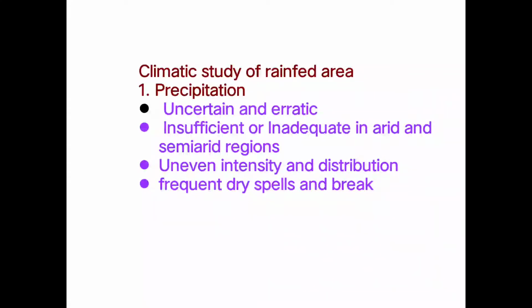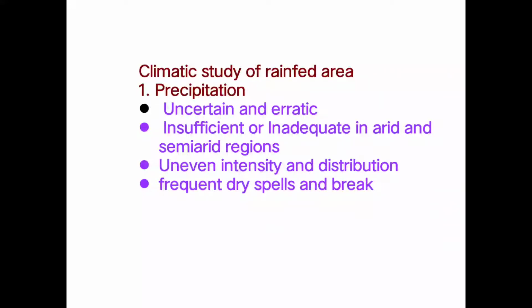In different parts of the country, the intensity of rainfall is uneven, that means there is no equal intensity among all the regions of the country, and there is also no even distribution of the rainfall. Then there is the frequent occurrence of dry spells and monsoon breaks in the rainfed area, and this is one of the reasons behind the failure of crop production in the rainfed area.